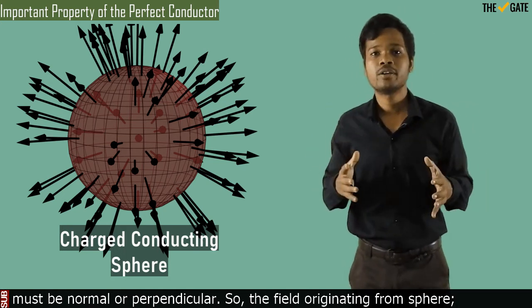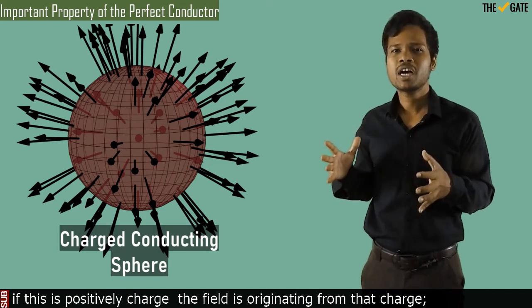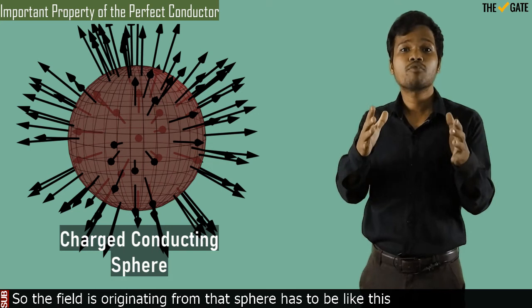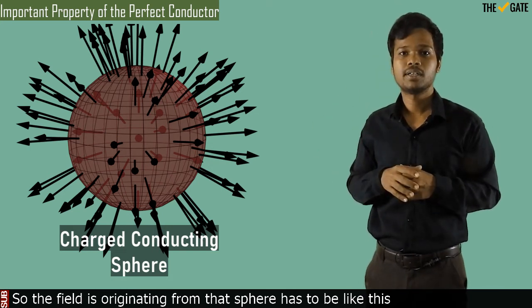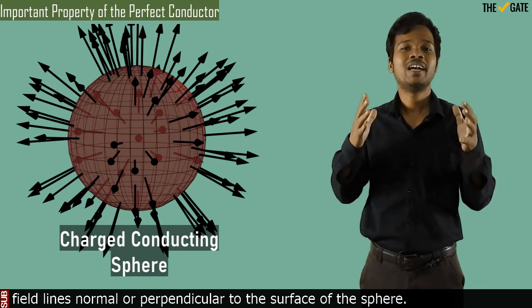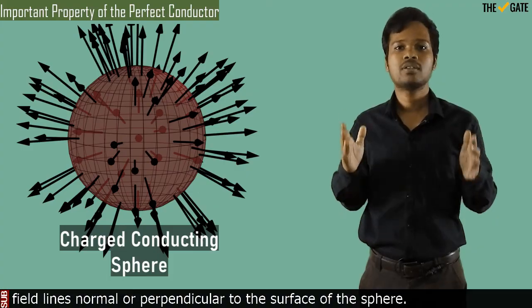So the field originating from this sphere, if this is positively charged, field will originate from that charge, has to be like this. Field lines normal or perpendicular to the surface of the sphere.